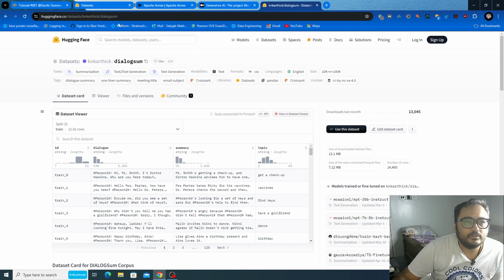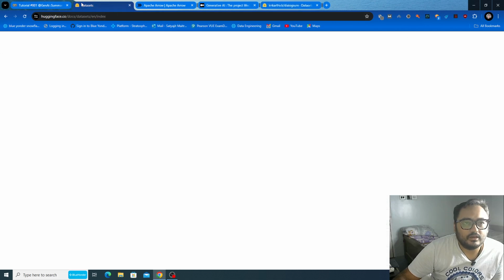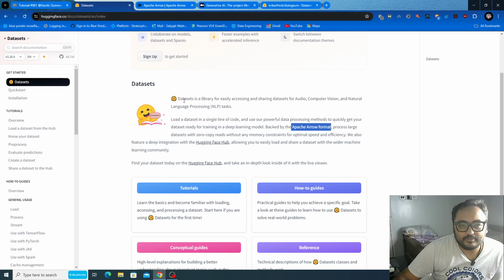One thing about this datasets library is that it uses Apache Arrow. Apache Arrow is a very platform-agnostic, platform-independent data format.